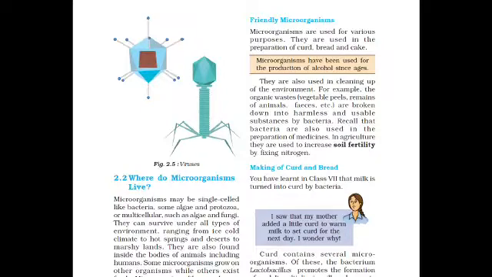Bacteria are very useful for that, so that they make it in the form of manure. Bacteria are also used in the preparation of medicines. Then in agriculture, they are used to improve soil fertility by fixing nitrogen.